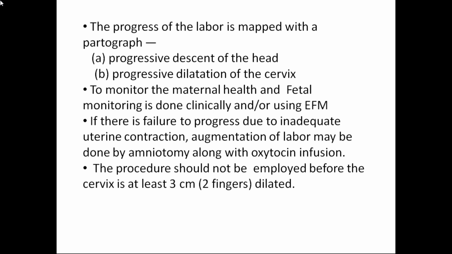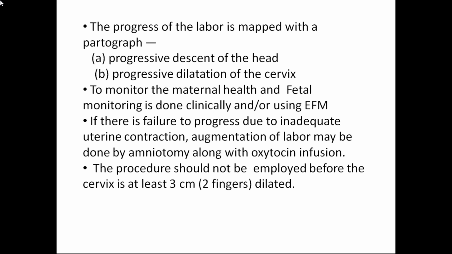If there is a failure to progress, you can augment the labor if there is inadequate uterine contraction, with oxytocin and amniotomy. How many contractions should be there? Adequate means at least 3 to 4 contractions per 10 minutes, each lasting 45 seconds. That is the effective uterine contraction.